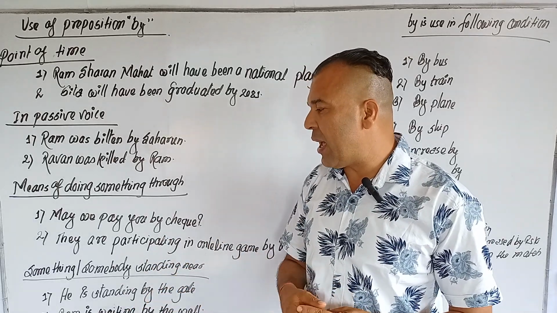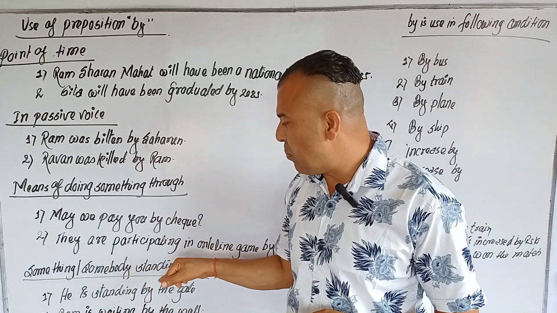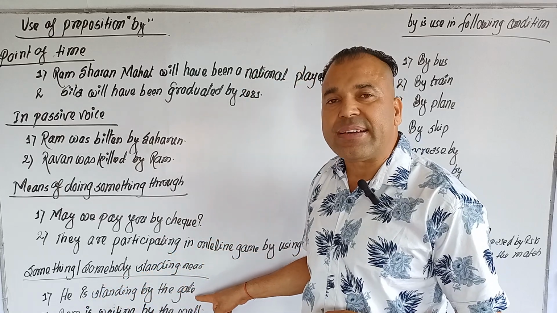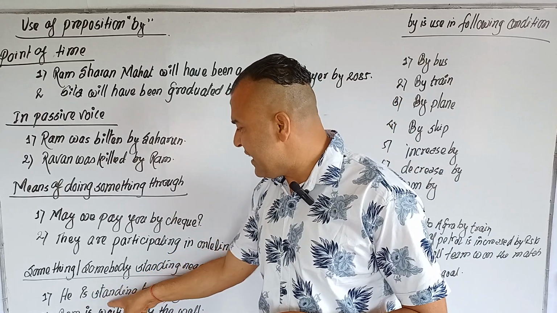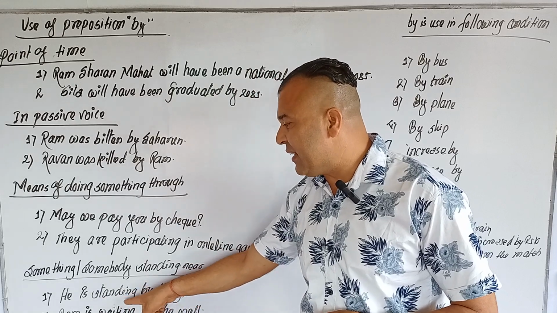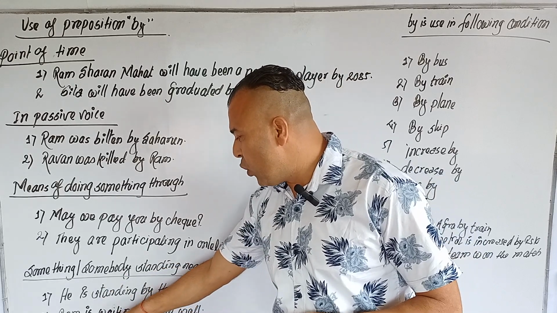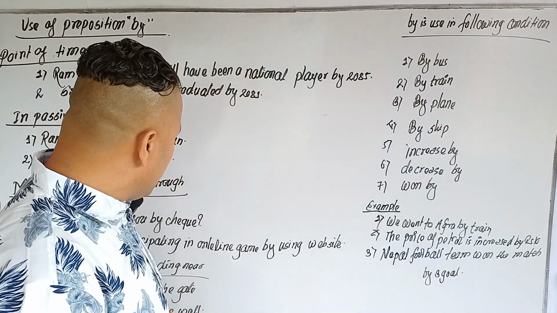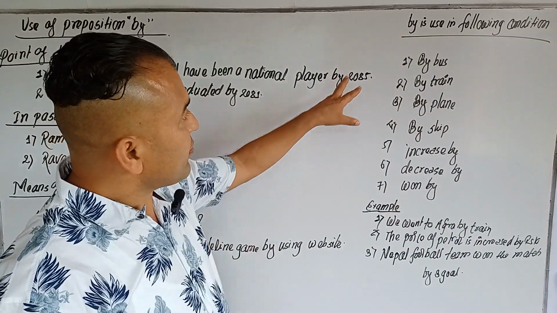In this condition, we have to use by. Let's see, he is standing by the gate, standing aside, waiting by the wall.